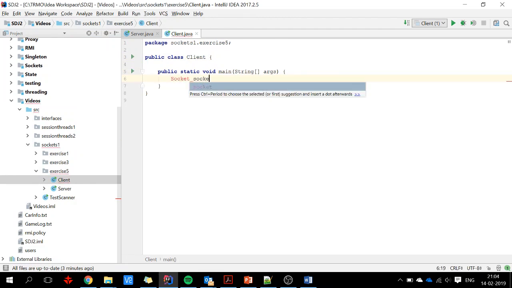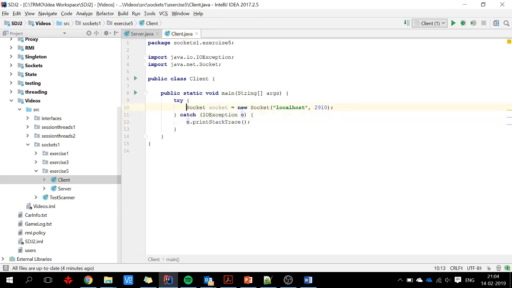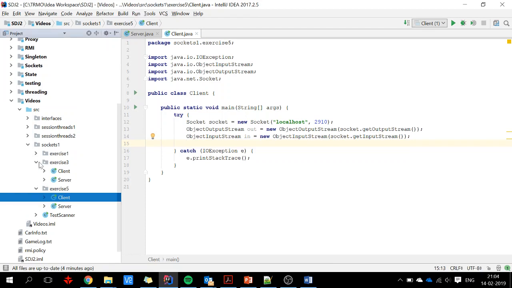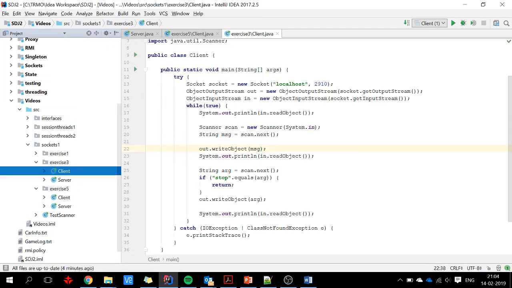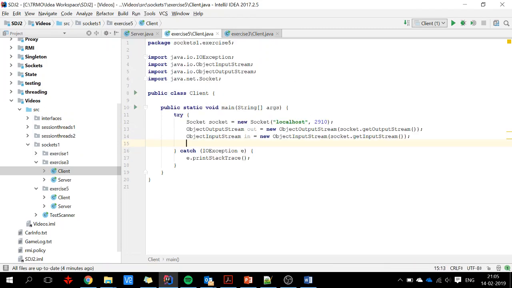A socket, yes, that one, new socket, localhost 2910, surround with try catch, create my streams, we reverse the order. So I need the scanner thing again, and I will just copy this.